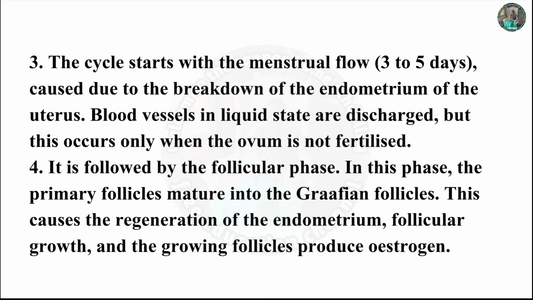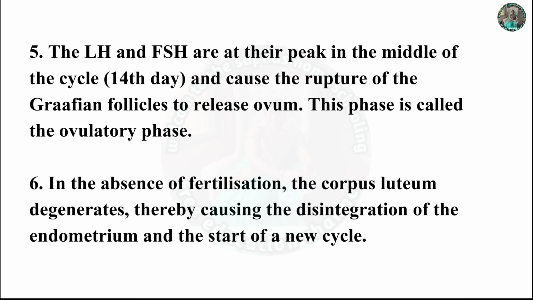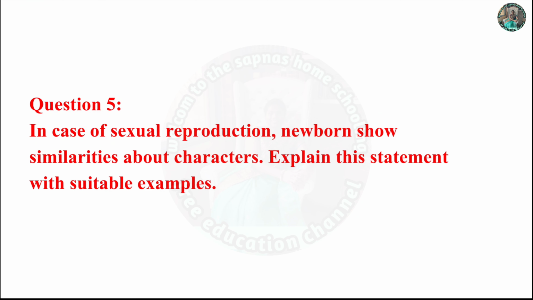This causes a regeneration of the endometrium, follicular growth, and the growing follicles produce estrogen. LH and FSH are at their peak in the middle of the cycle, that is, the 14th day, and cause the rupture of the Graafian follicles to release the ovum. This phase is called the ovulatory phase. In the absence of fertilization, the corpus luteum degenerates, thereby causing the disintegration of the endometrium and the start of a new cycle.